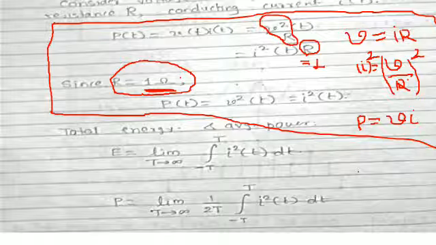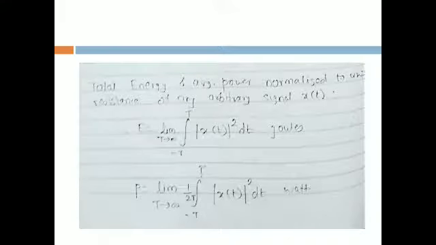So these are the power and energy of a signal. The energy and power of a signal x(t) are: E is equal to limit T tends to infinity of integration from minus T to T of x(t) square dt, measured in joules, because the unit of energy is joules. Similarly, power is equal to limit T tends to infinity of 1 upon 2T, integration from minus T to T of x(t) square dt, measured in watts, because power is calculated in watts.